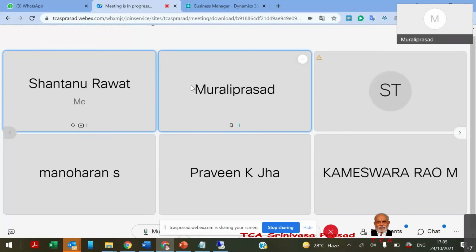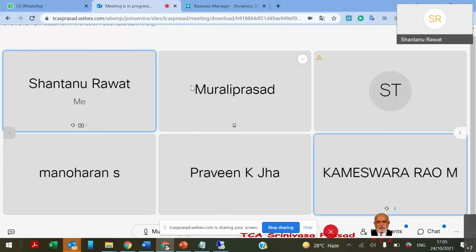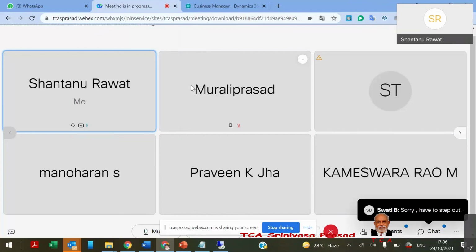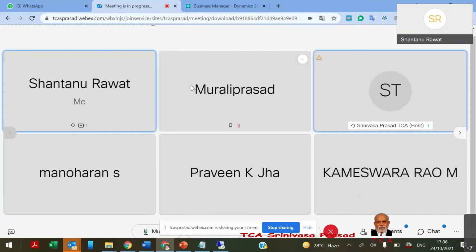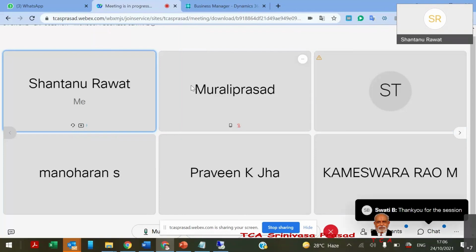I was not directly involved in that department, but I heard that some payment was made to a contractor, and the contractor disappeared overnight. There is no track. Then somehow the company managed by involving another vendor, but that's a different story. Every company is facing this problem.